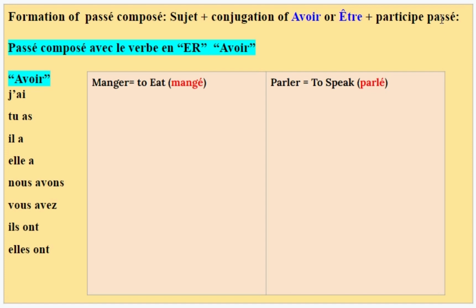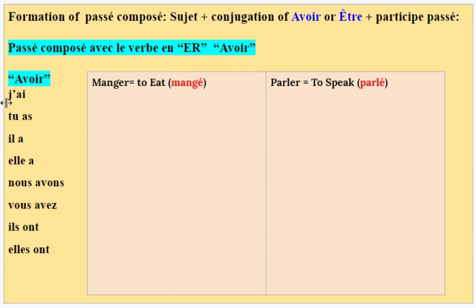Okay. Now, because passé composé has two forms, you conjugate either with the verb avoir or être. But in this class, we are going to pay attention to the verb avoir. On the left side here, the verb avoir conjugated in the present tense. I will say the sujet.